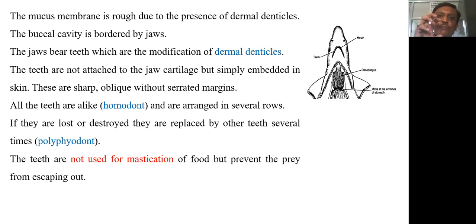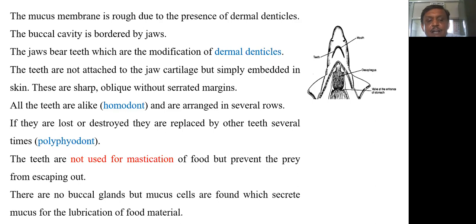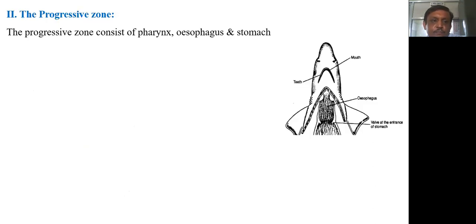That means once Scoliodon grasps the prey, it cannot escape from its mouth or buccal cavity. There are no buccal glands in the buccal cavity, but the mucus cells present in the lining of the buccal cavity secrete mucus for lubrication of the food material.